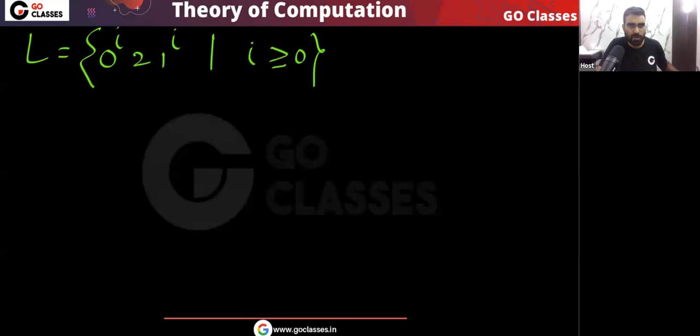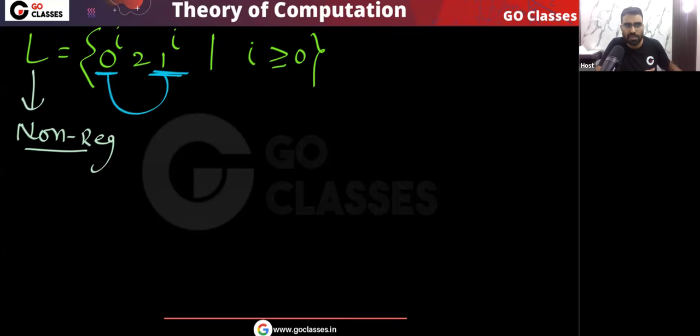Now you tell me, what about this language? This is not regular, yes or no? Definitely this language is non-regular. Why? Because here we need to compare the number of 0s with the number of 1s. For example, if you have 100 zeros, then there should be 100 ones. If you have 1000 zeros, then there should be 1000 ones. This type of comparison our